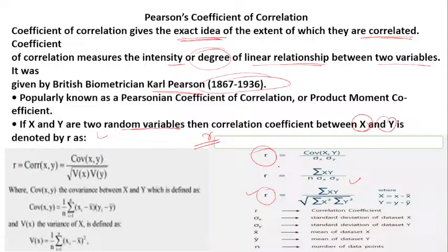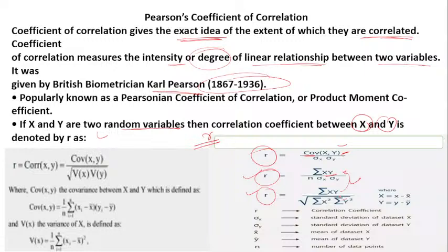Then there is another formula, when we use the standard deviation. As you can see, the numerator is the same as in the covariance. Here they just write the word covariance, and the summation of x and y is nothing but the same: the summation of xy. So don't get confused with the numerator.